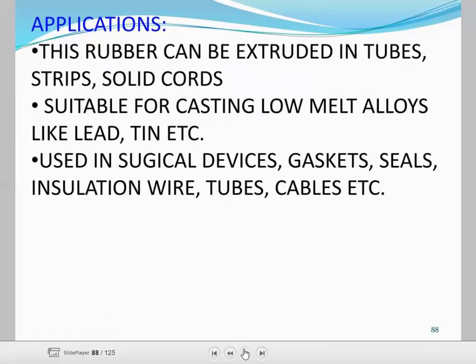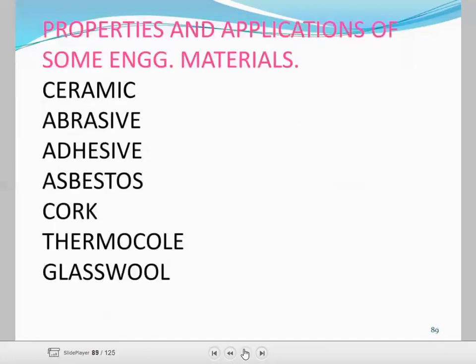Application: this rubber can be extruded in tubes, strips, solid cords, suitable for casing. Used in devices, gaskets, seals, insulation, wire, tubes, and cables. The properties and applications of some engineering materials: ceramic, abrasive, adhesive, asbestos, cork, thermocol, and glass wool.